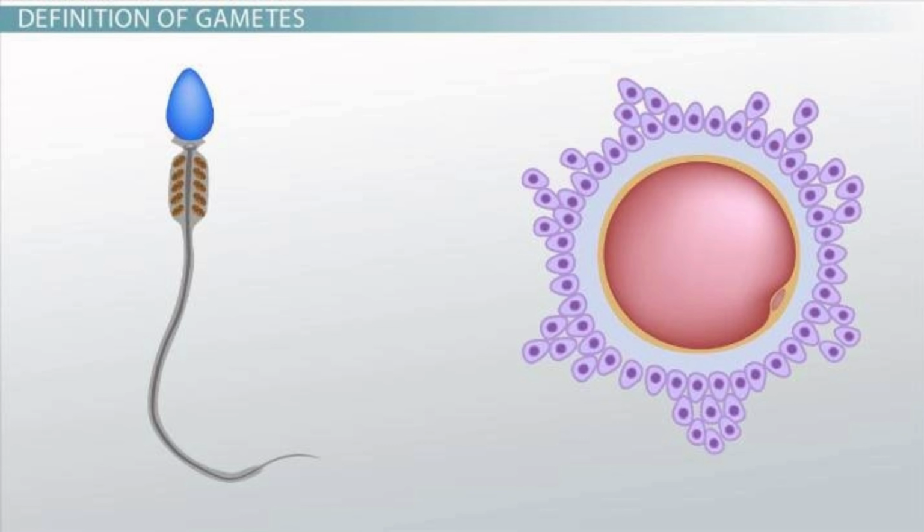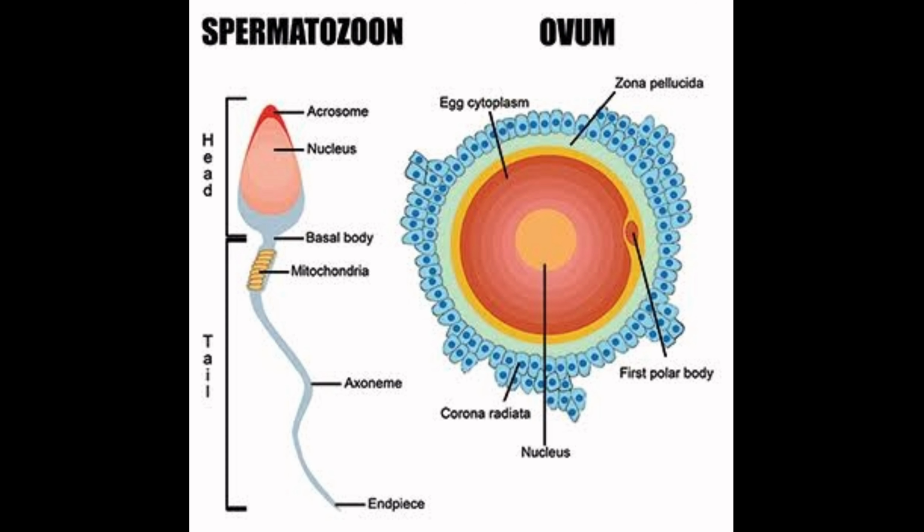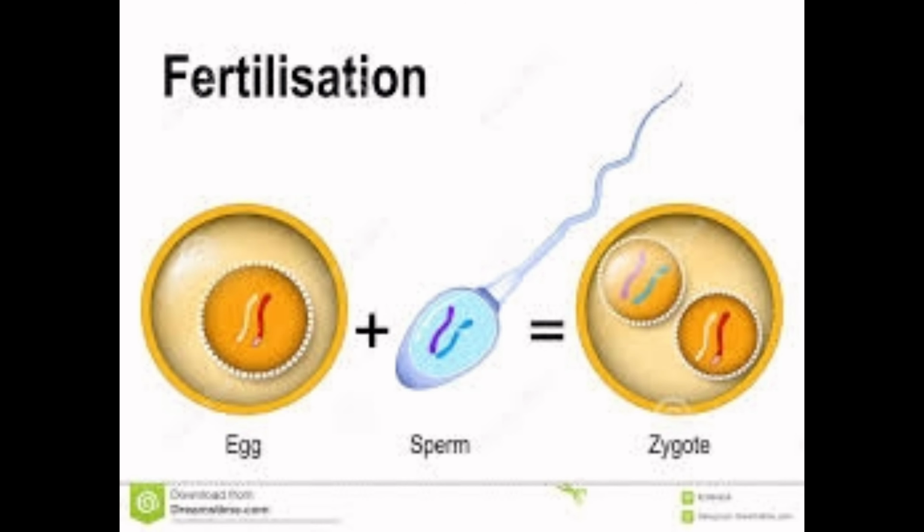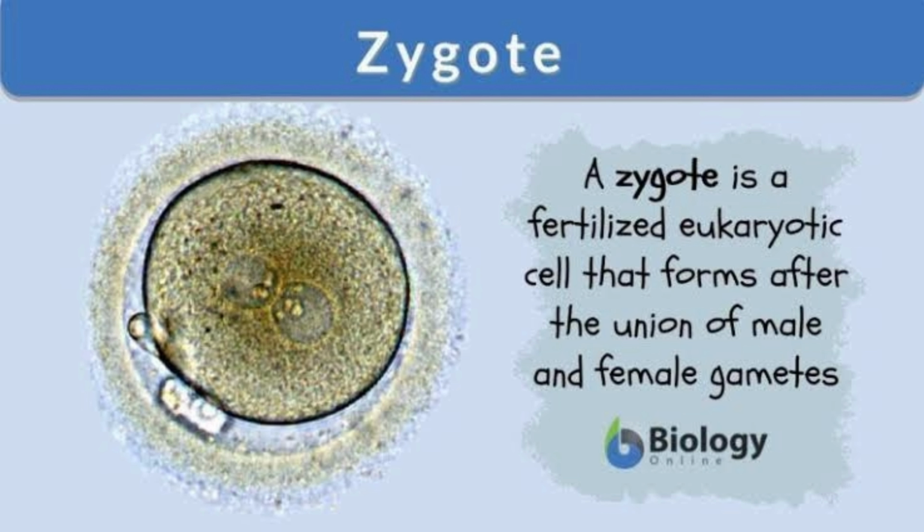So children, the nuclei of female and male gametes fuse during the fertilization process. The nucleus of the zygote contains a collection of hereditary material which it receives from the parent reproductive cells, and this nucleus contains information for the formation of the body of the next generation, meaning for the formation of offsprings. The photo you are seeing on your screen is the fertilization process. When the egg and sperm fuse together, they form a zygote, and the zygote contains the parental information. See what is a zygote?